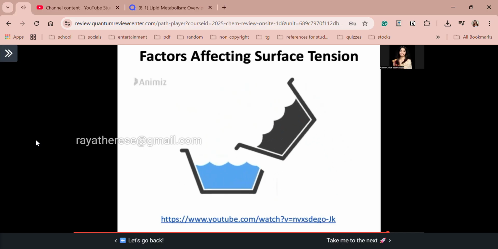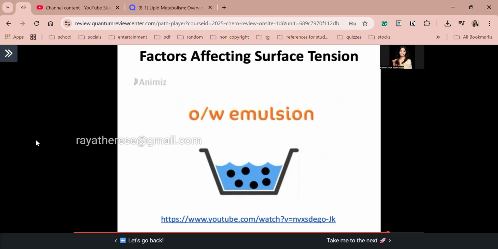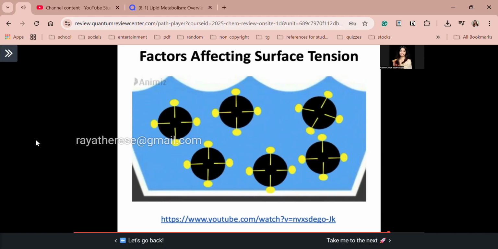When this oil is added to water, it forms oil in water emulsion. In that emulsion, surfactant molecules align themselves at the interface of oil and water in such a way that the polar head is towards the water and the hydrophobic tail is towards the oil phase. And this is how it stabilizes the emulsion. The mechanism by which a surfactant stabilizes an emulsion is by reducing the surface tension at the interface. So now let's see what is surface tension and how a surfactant reduces the surface tension at the interface.